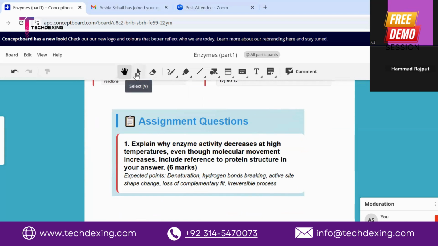In the last, I always add one assignment question for the students, which will be your assignment. This is from your past paper question. Let me guide you a little bit: you have to explain why enzyme activity decreases at high temperature even though the molecular movement increases. Include reference to protein structure in your answer. For these 6 marks, I expect you to discuss denaturation, hydrogen bonds breaking, active site shape change, loss of complementary fit, and an irreversible process.